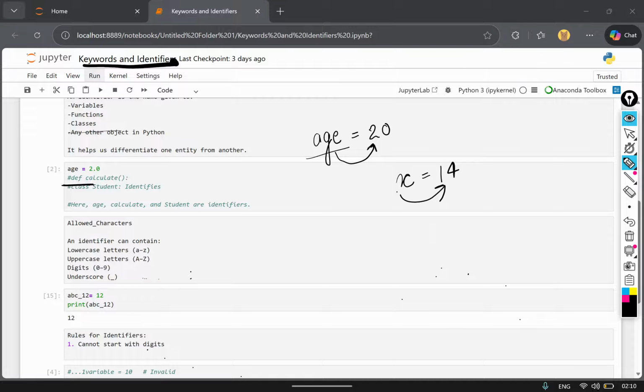Or you can take any other example. I want to say that a = Suhani. So here again, a is an identifier for Suhani.